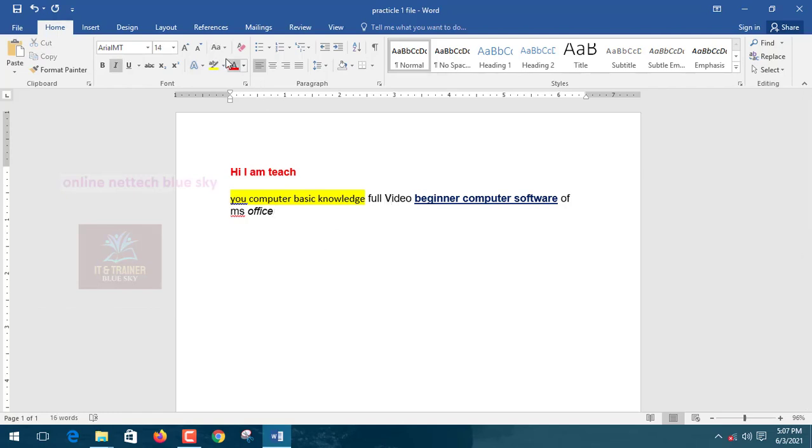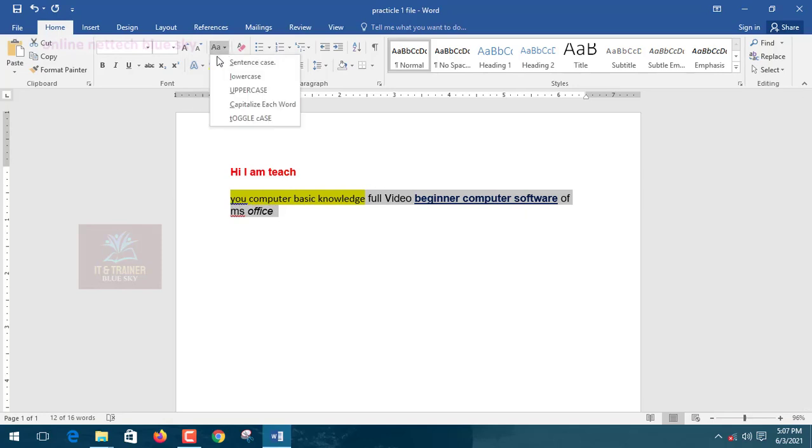Second, this is very important and a lot of people use this option here. So first I select all of these, holding the left button and dragging down. I want each word's first letter capital.